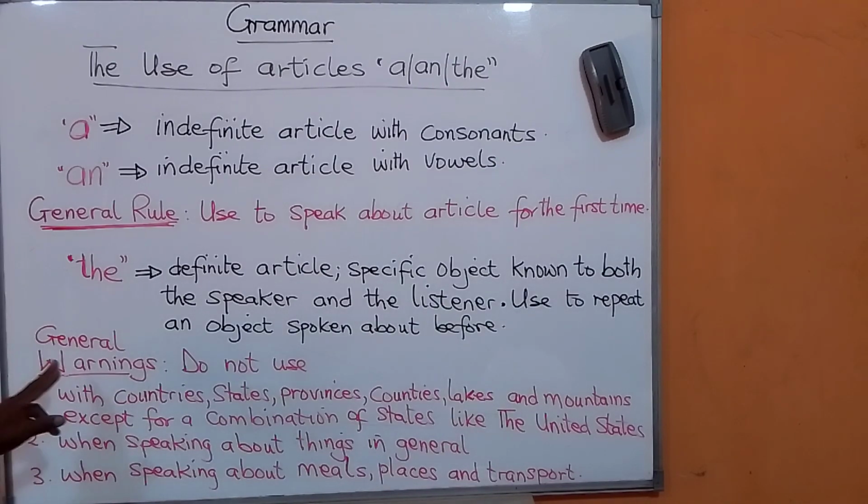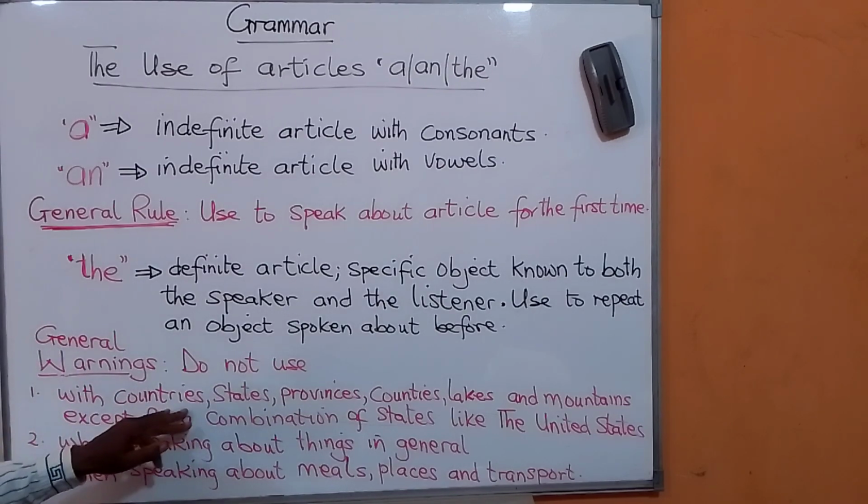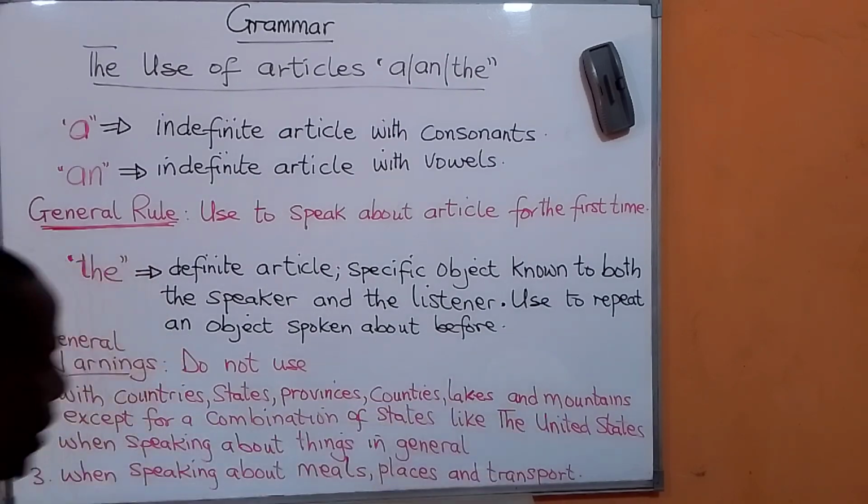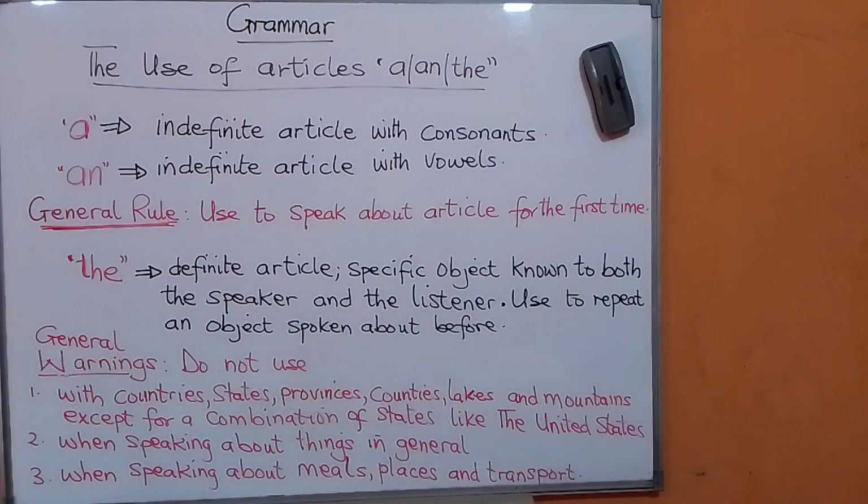Warnings. We say general warning. Do not use a, an, and the with countries, states, provinces, counties, lakes, and mountains. For example, you cannot say, I want to go to a Ghana. I want to go to the South Africa. I want to go to the Banjul. I want to go to a Senegal, a Serekunda. I want to go to a New York. No, you don't do that.